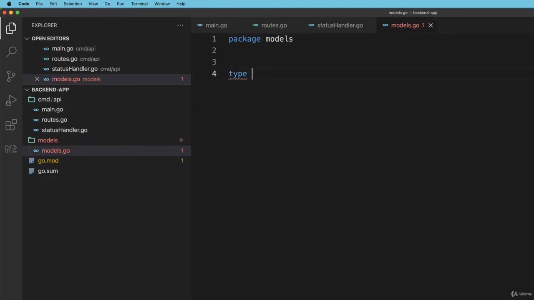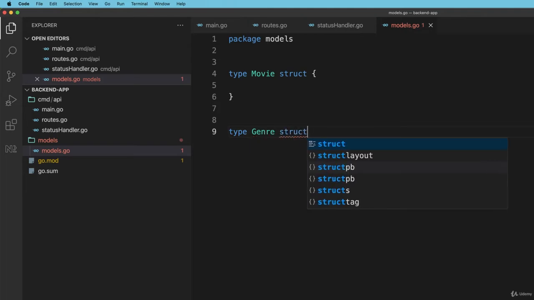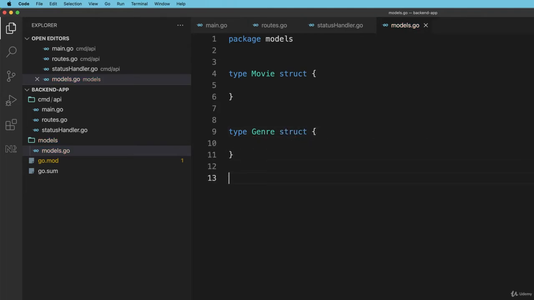So the first one will be a type movie, and it's just a struct. Then we'll set up another one called type genre, which is also a struct. And finally, I'll set up one for type, I'll call it movie genre, which is also a struct. And let's put some fields in there. So we might change these later on, but right now let's just get something so we can serve some content.